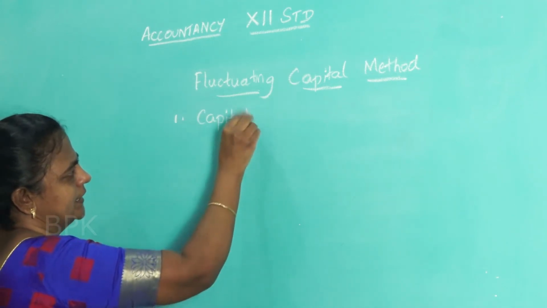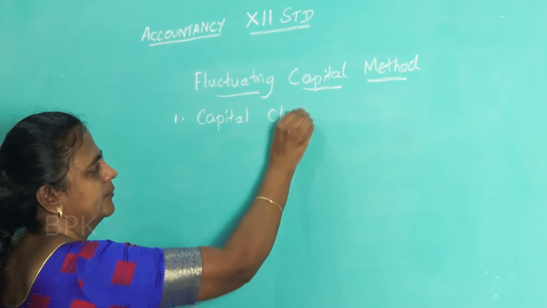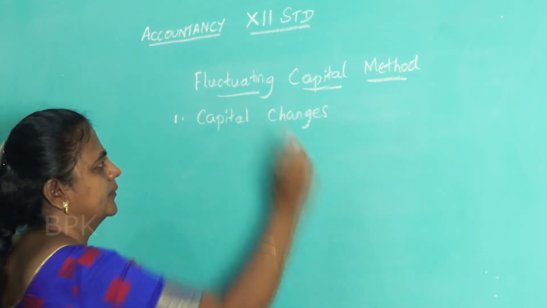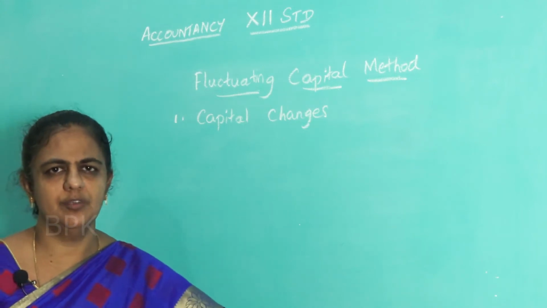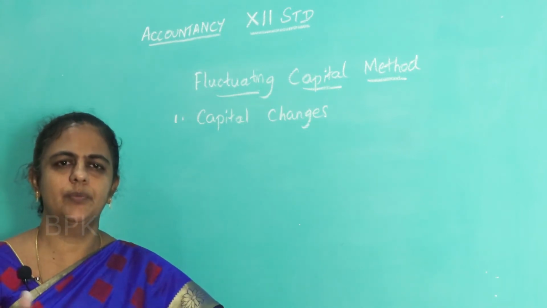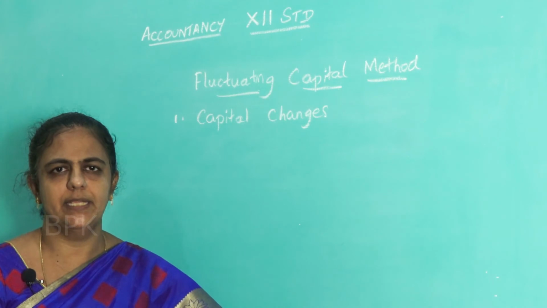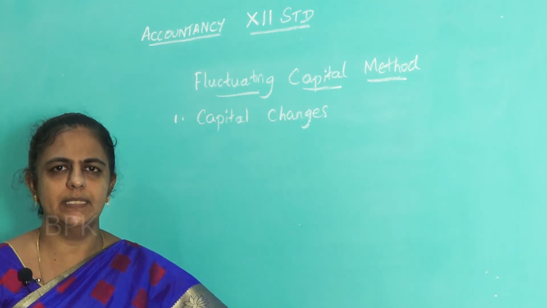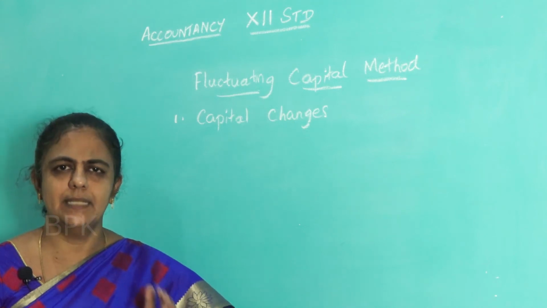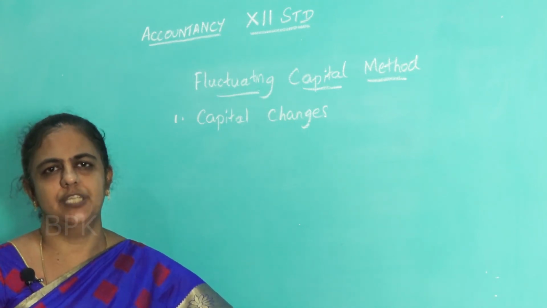Capital changes. Why is the capital changing here? Here the capital is changing because in capital account we are going to put up all the adjustments, drawings, everything will be shown there in the capital account. So because of that, the capital is not the same, it goes on changing.